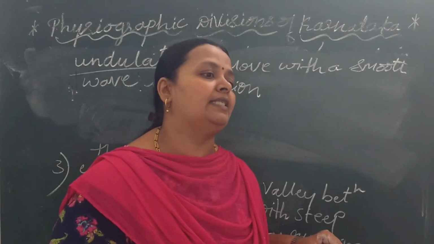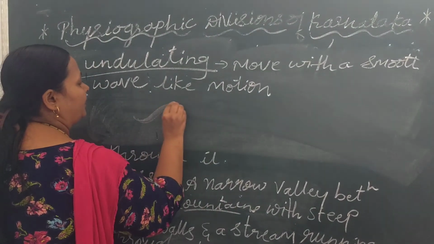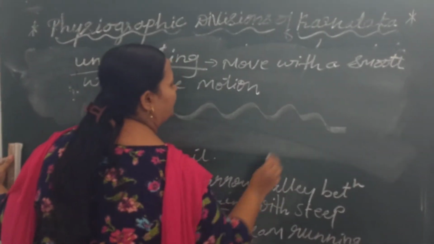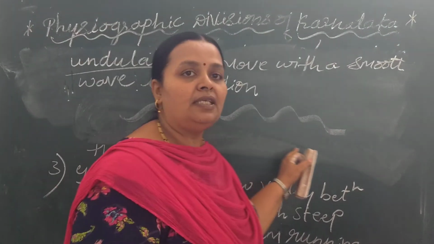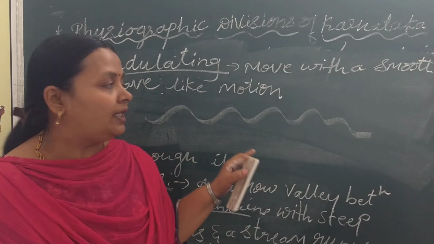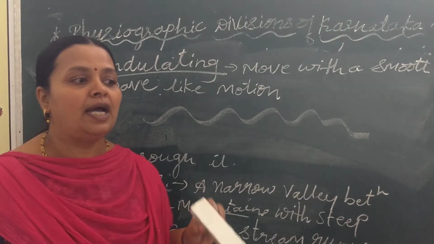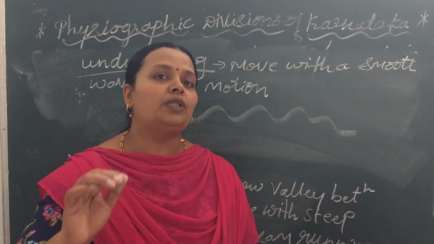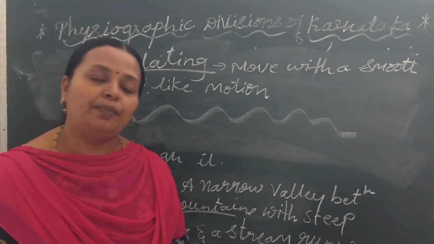It means the land has ups and downs, like a wave. Such a land or topography we call undulating. In Kannada we call it ubbu taggugalirūva pradēśa.